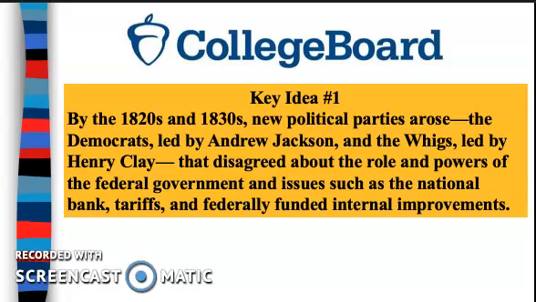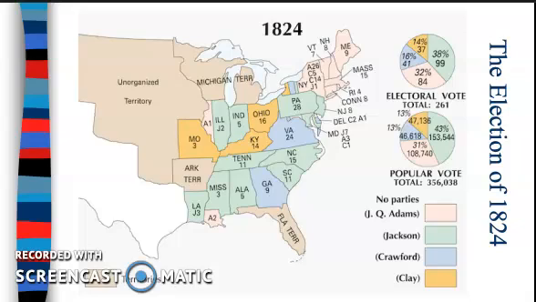To really understand this era, which is oftentimes referred to as the Age of Jackson, we first want to understand how Jackson came to power. And to understand that, we have to talk about the election of 1824. The election map that you see here is similar to ones you've seen up to this point, but there are a few things I really want to point out that we haven't really seen so far.